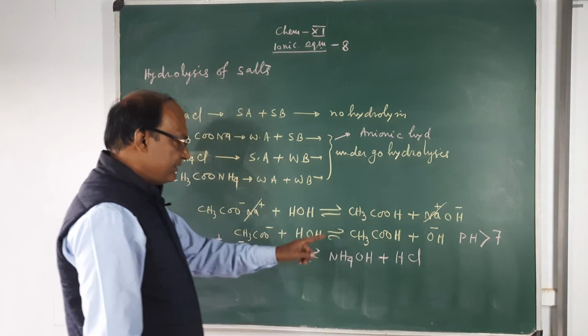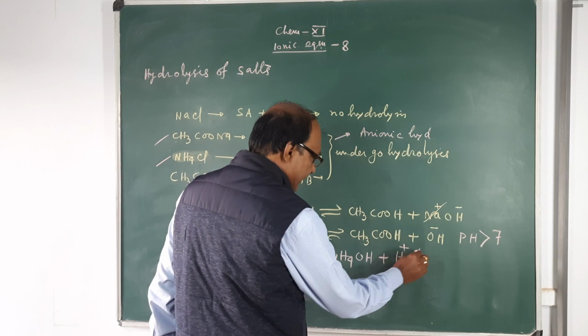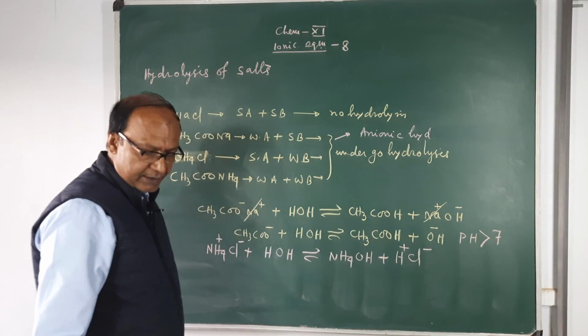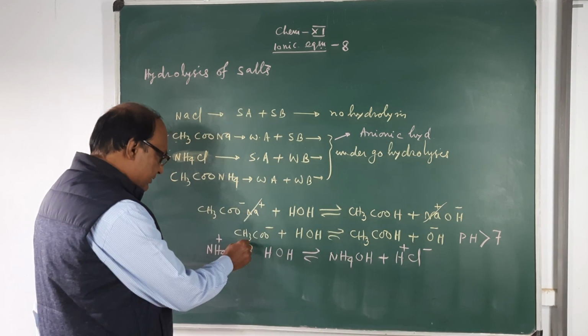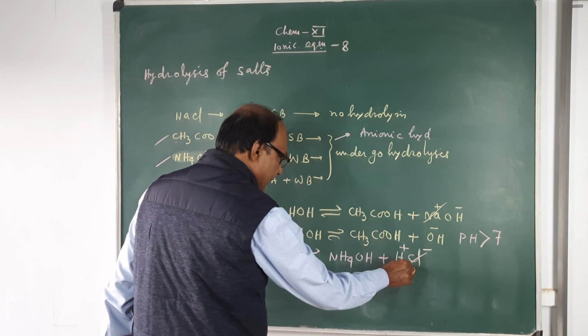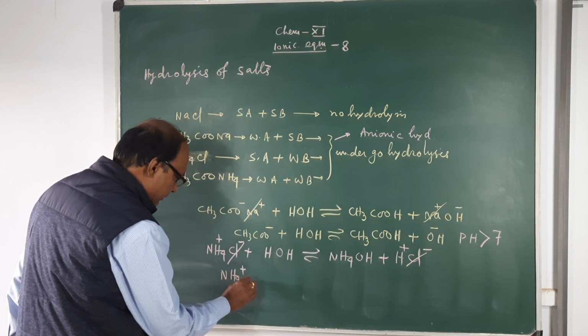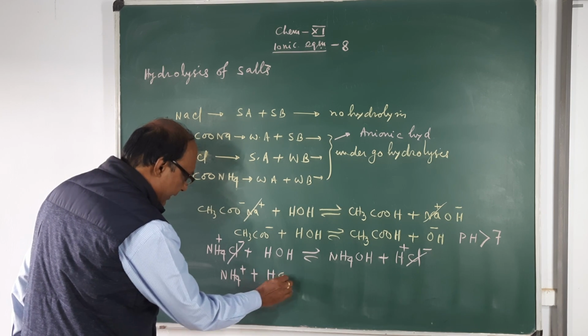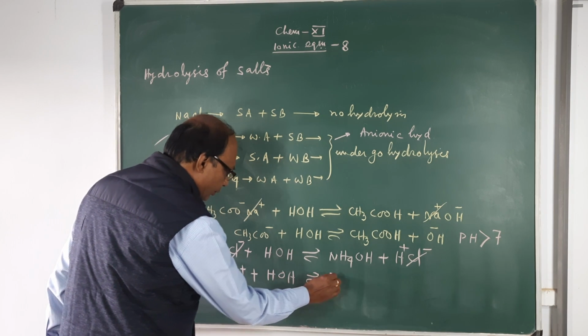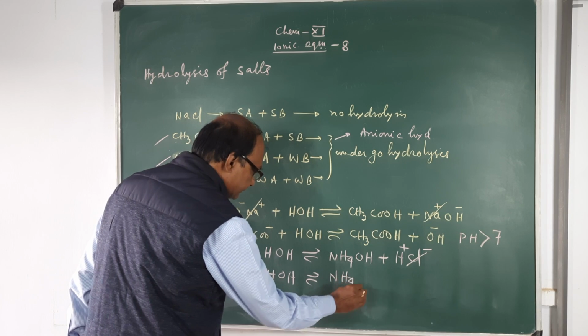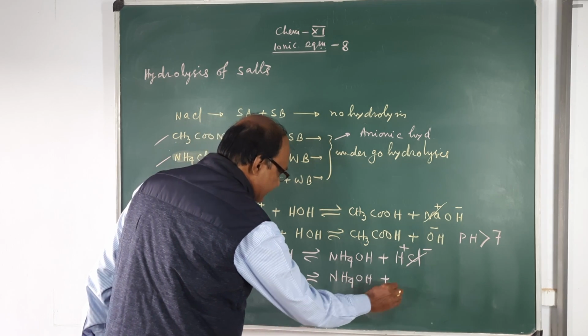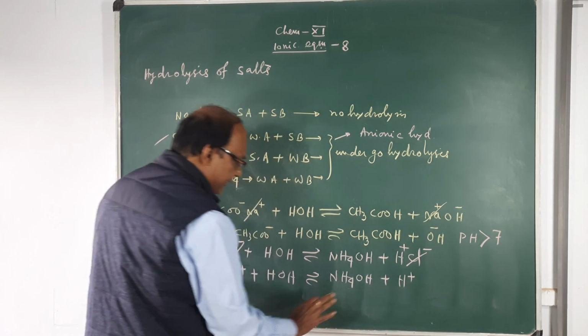Now HCl is a strong electrolyte, therefore ionize HCl as H plus and Cl minus. Now cancel Cl minus from both sides and write the reaction again: NH4 plus plus HOH gives NH4OH plus H plus. So this is the complete reaction.